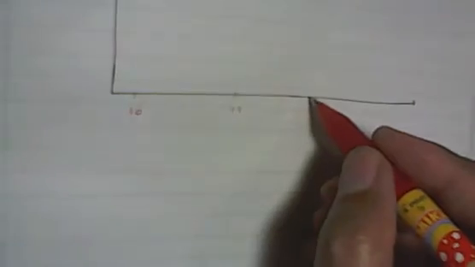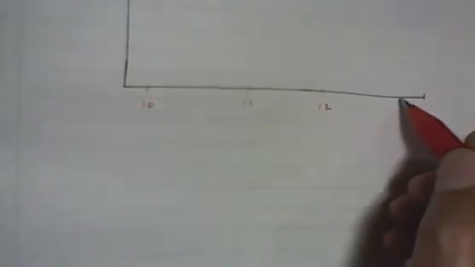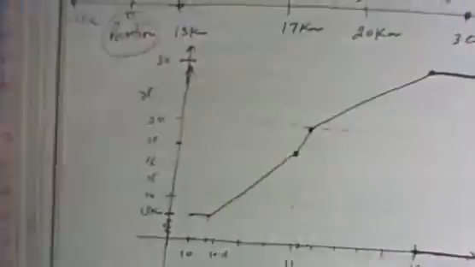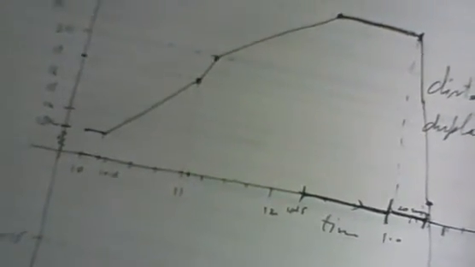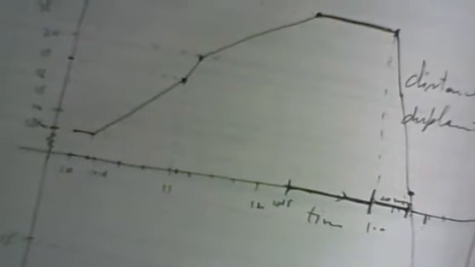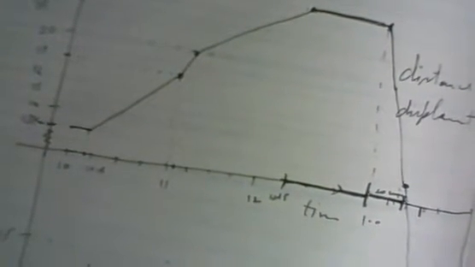So there we have 10, then we have 11 somewhere here, then we had 12 here, and then you have 1 here, and we have distance. Now what is the distance you traveled from t0 to t1? It was 10:10 to 10:10. There was no distance traveled, so the distance traveled was 0.